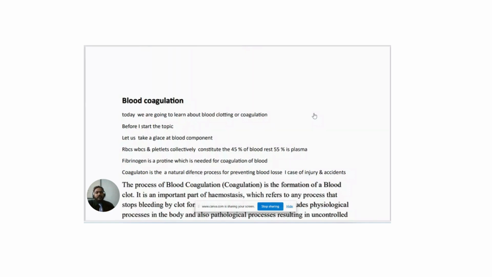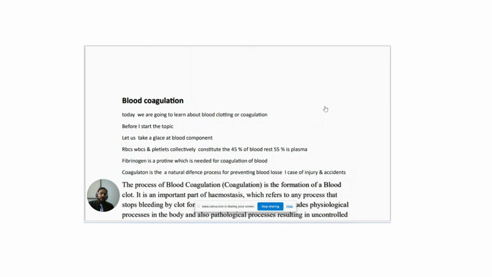Blood Coagulation. Today we are going to learn about blood clotting and coagulation. Before I start the topic, let us take a glance at blood components. RBCs, WBCs and platelets collectively constitute 45% of blood and the rest 55% is plasma.